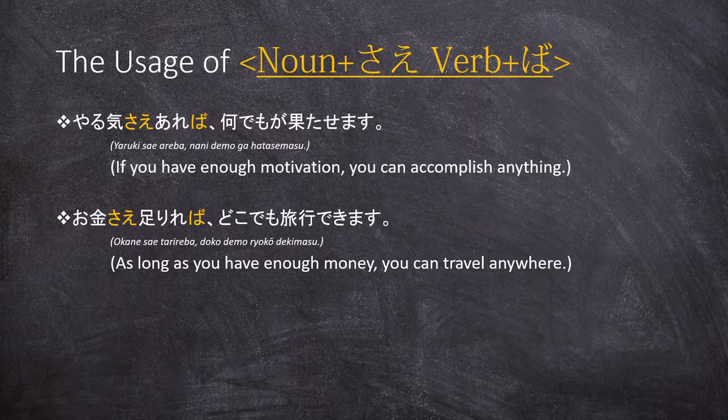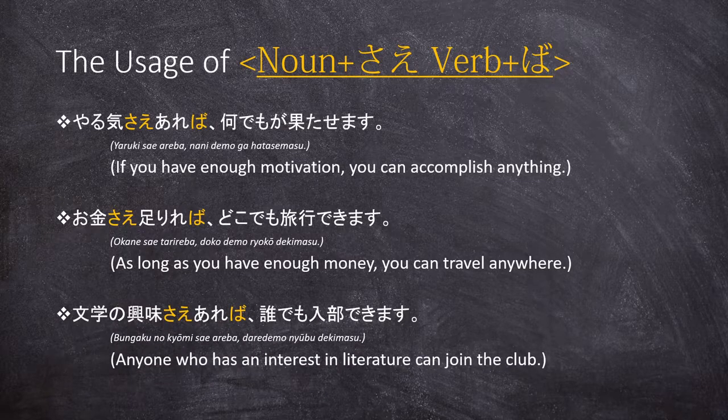And after that, to have enough, there is a specific verb in the Japanese language, the verb tariru, and we can see here that it has been changed into its ba conditional form. So once again, that is the thing that you need to remember. Always look at the first clause as one big condition for the second clause to be true. And also I would like you to note one thing. Notice how here there is no ga particle, and that is because sae here replaces it.